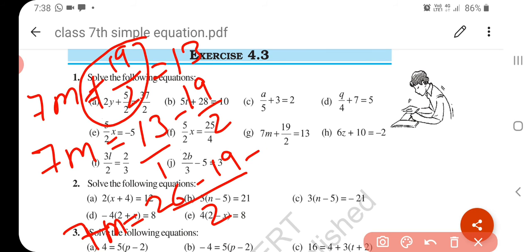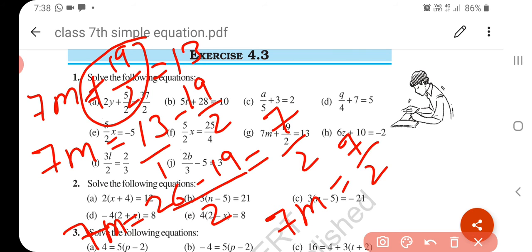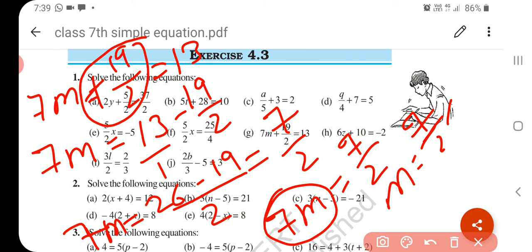So it becomes 7 upon 2. Our equation is 7 upon 2. Now if we want to remove 7, 7 is with multiplication in our LHS. So if we transpose it to RHS, it becomes a division. So our equation is m is equal to 7 upon 2 into 1 upon 7. 7 and 7 cancel, and the value of m will be 1 upon 2.